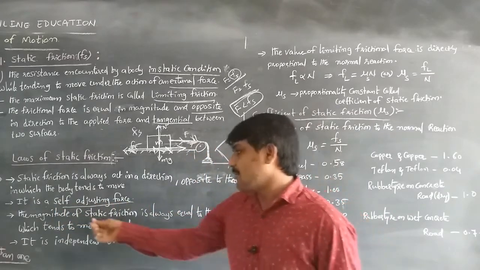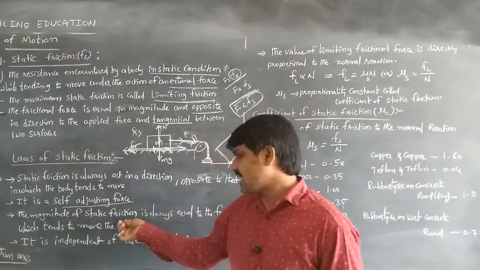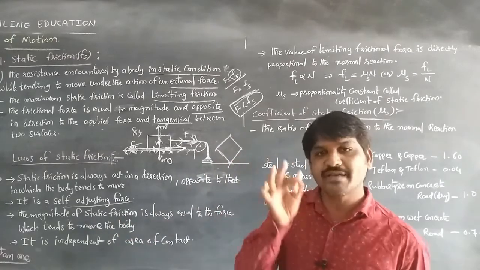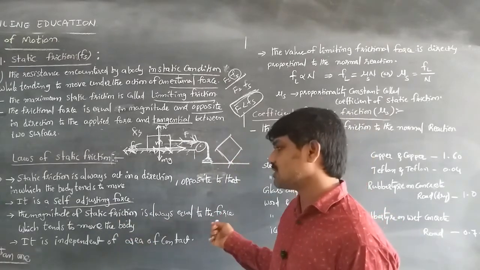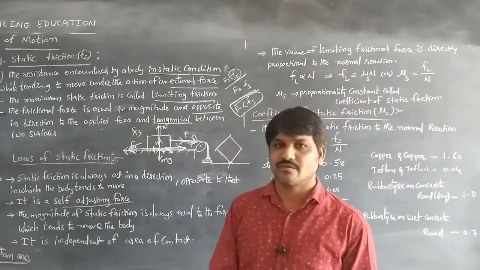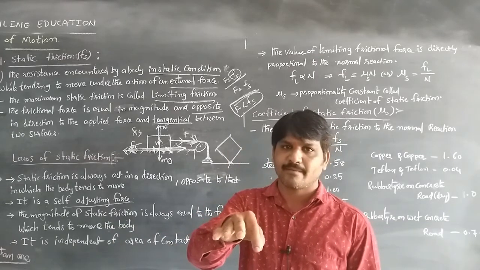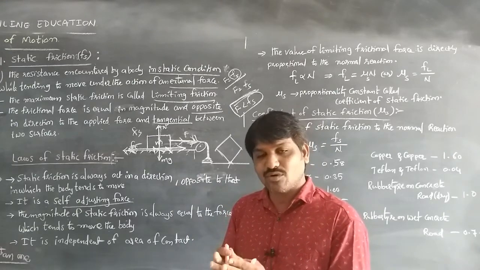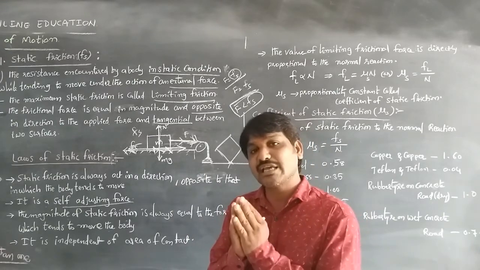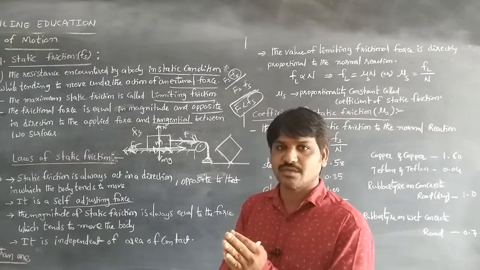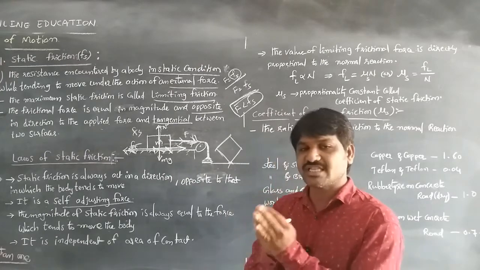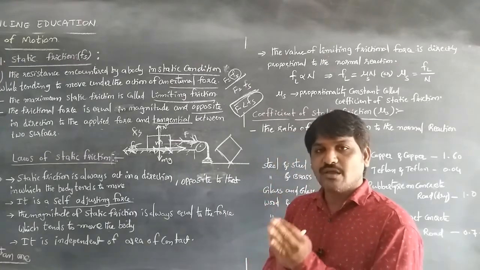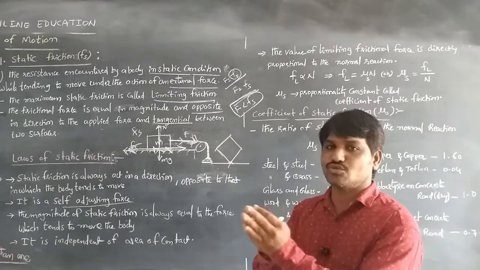The magnitude of static friction is always equal to the force which tends to move the body. When the body is not moving, an equal magnitude of frictional force is acting, the same amount as the force which tends to move the body.